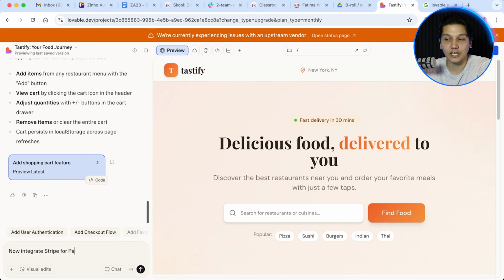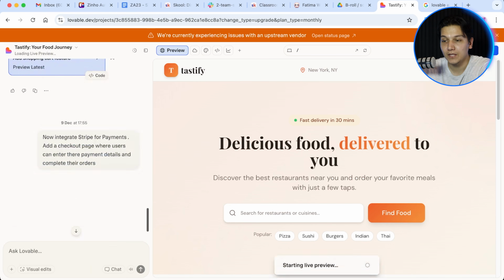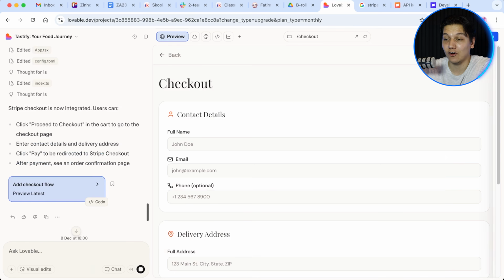Perfect. So now let's get over to the third prompt, okay? So now we are going to integrate Stripe for payments, which is the basic way to go, and it's also the safest option, okay? So you are going to add a checkout page where users can enter their payment details and also complete the order. And there we go, guys. Just like that, we can now accept payments on our platform.